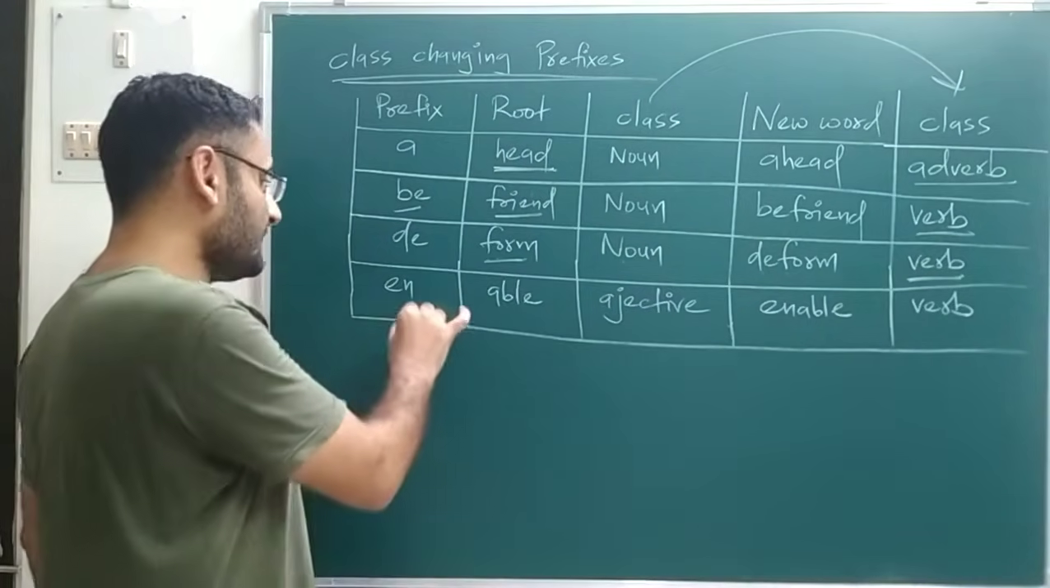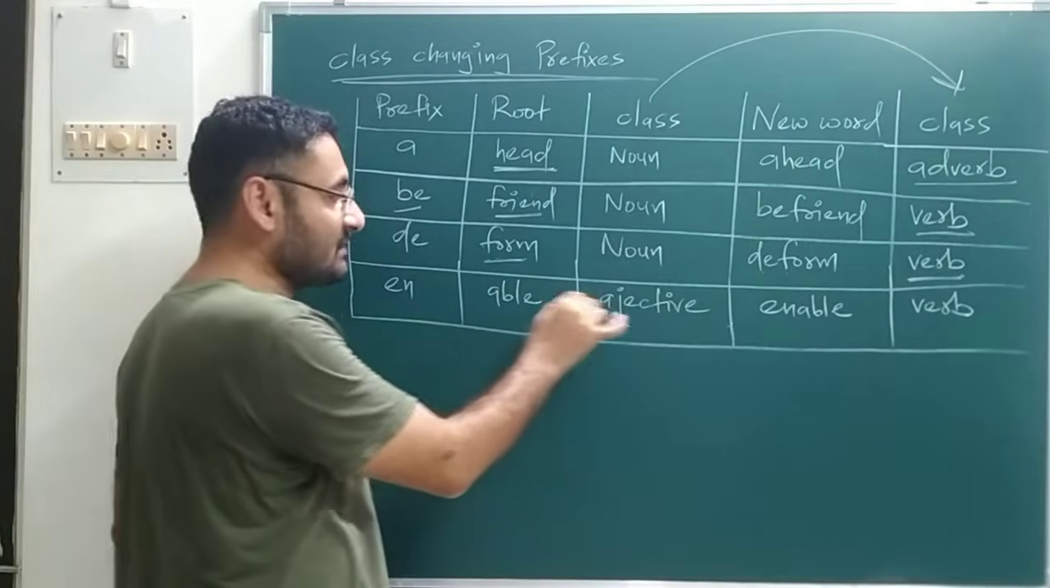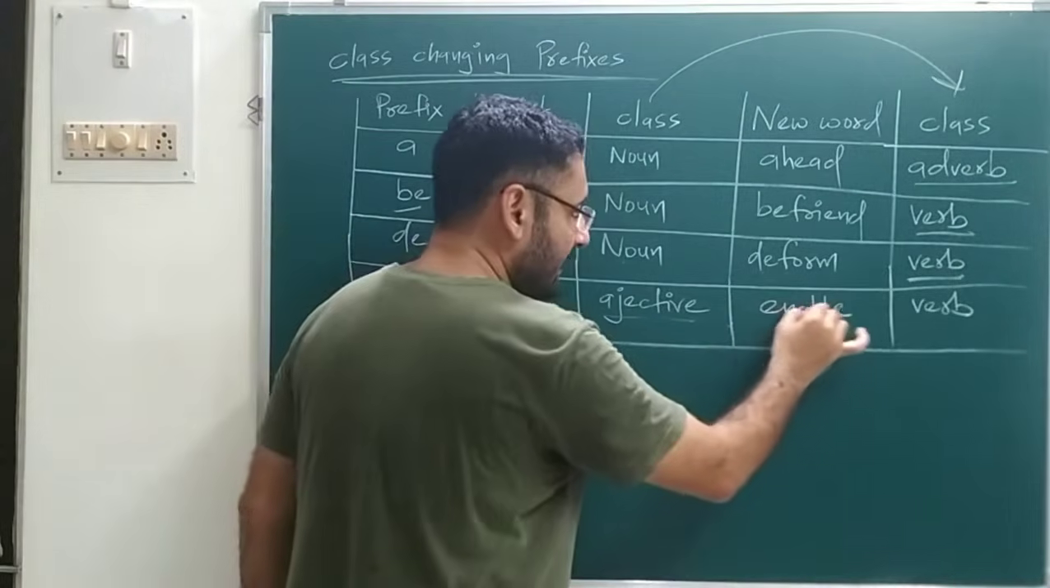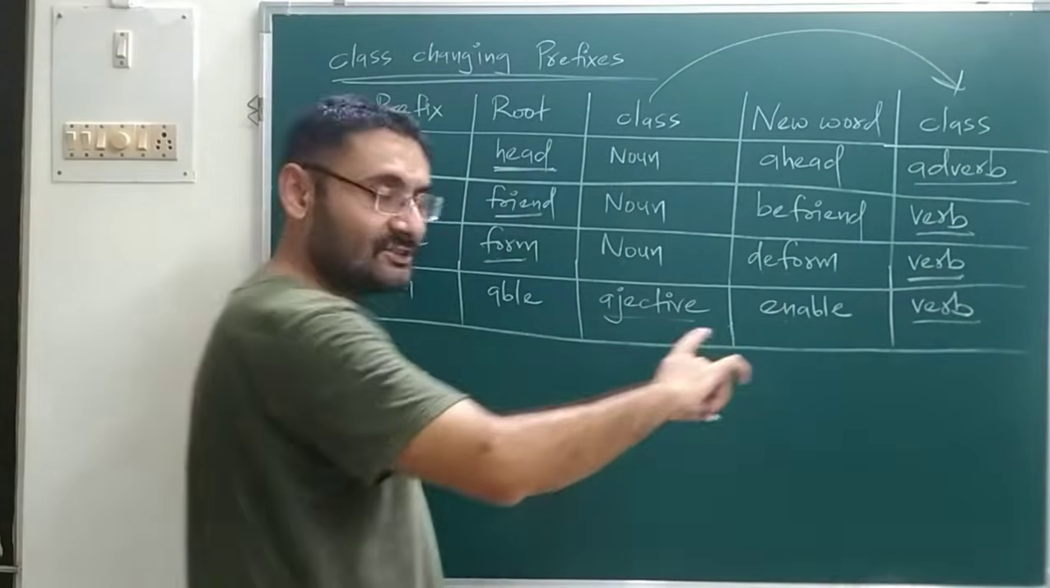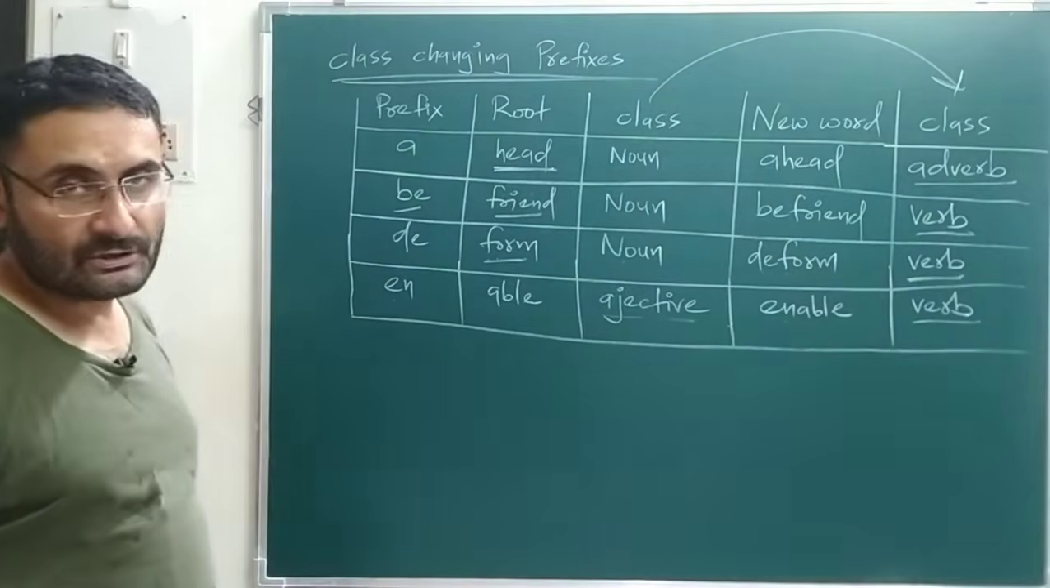And finally, I will write en, that is your prefix, and able is the root word. Able is what? It is your adjective. And if you combine both, that is enable, and enable is a verb. So class is changed from adjective to verb. So you can take the screenshot also.